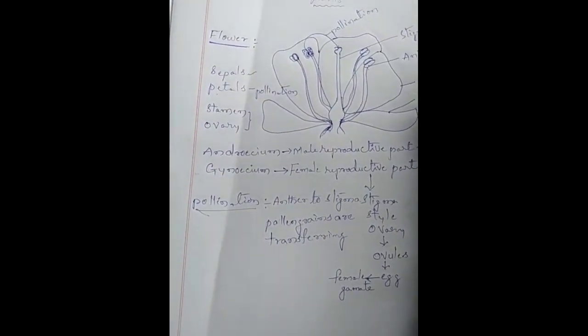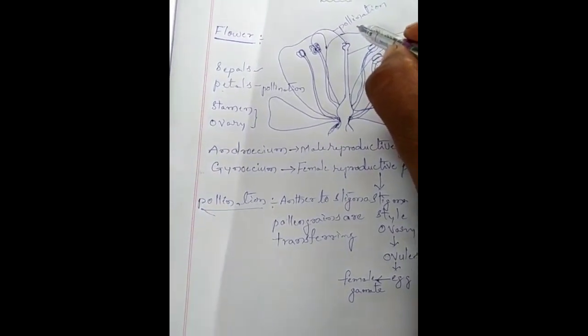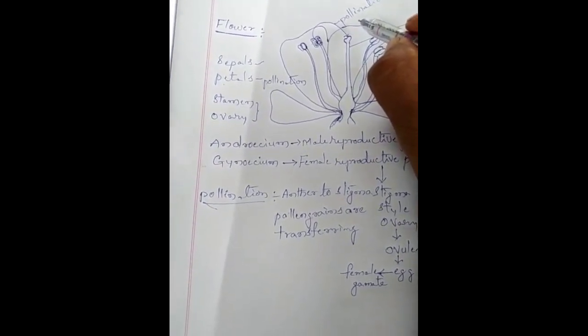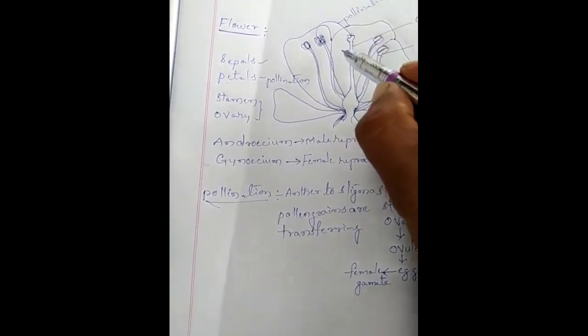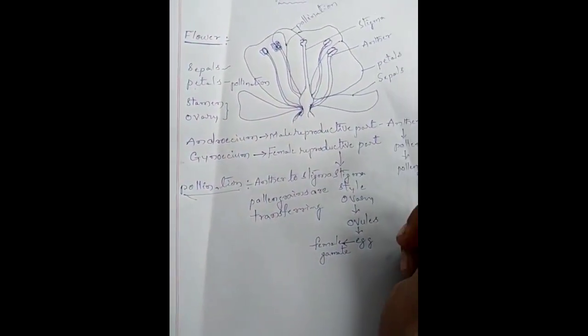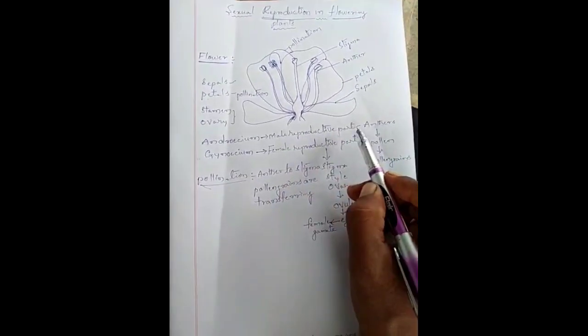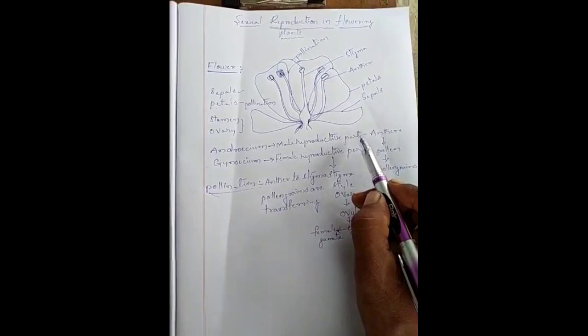Now we have to study what happens before fertilization, called pre-fertilization. During pre-fertilization we can study all the external structures in flowering plants, which we call the morphology of flowering plants.